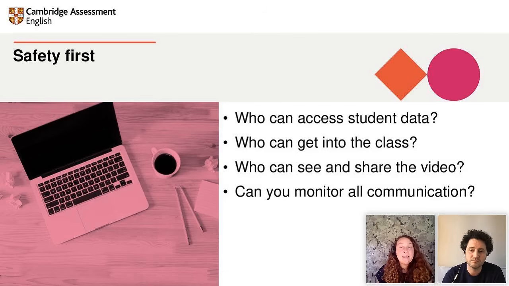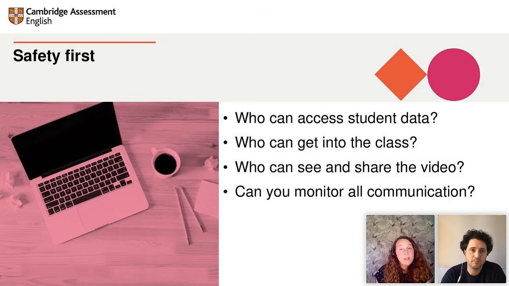Think about who can get into the class. So this is probably responding to some of those Zoom stories online at the moment. Keep the link to your lessons private. Share lesson information and links through your school system or email, or use a platform that requires students to log in with a password. On Zoom, you can set it so that they have to have a password to get into the classroom. Who can see and share video?